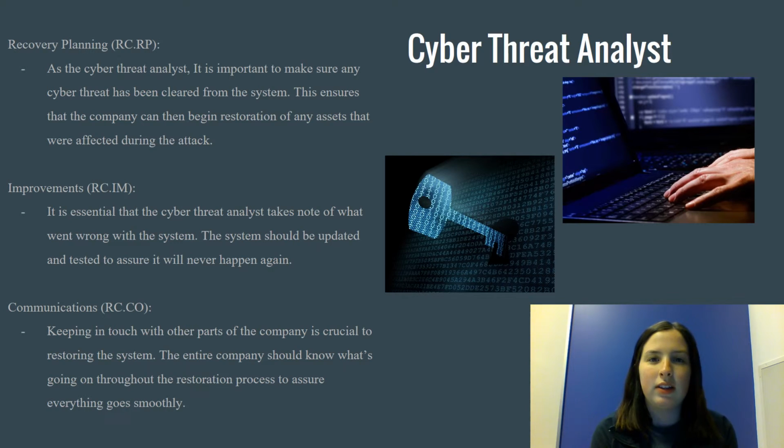This week, recovery in the NIST framework is broken down into 3 sections. The first section is recovery planning. As a cyber threat analyst, it is important to make sure any threat has been cleared from the system. This ensures that our company can begin to restore any asset that was affected during the attack. The second is improvements. It is essential that the cyber threat analyst takes note of what went wrong with the system. The system should be updated and tested to ensure it will never happen again. The third is communications. Keeping in touch with other parts of the company is crucial to restoring the system. The entire company should know what's going on throughout the restoration process to ensure everything goes smoothly.